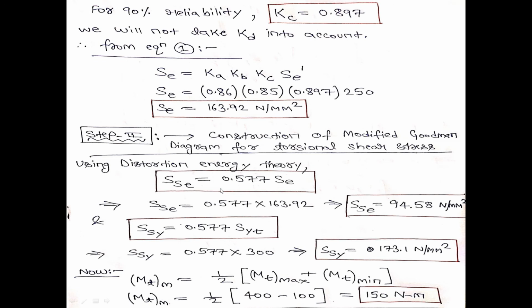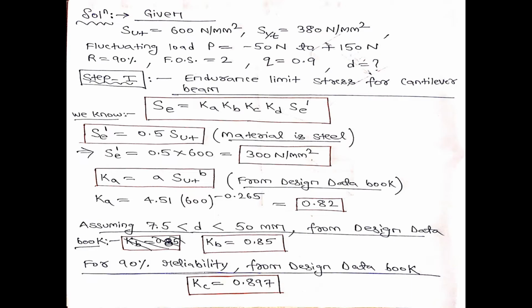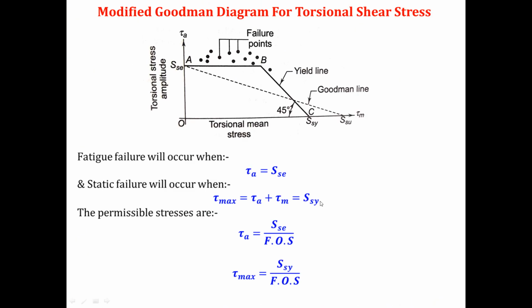So we got the value of SSY. Now we can plot this graph. Which graph? This graph. I got the value of SSY, and I got the value of SSE. So I can plot this graph OABC. Fine.